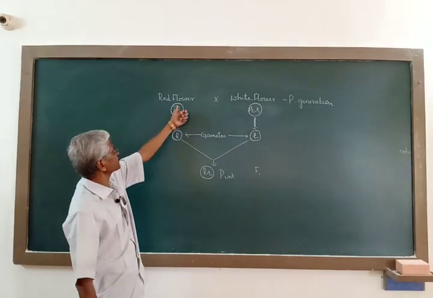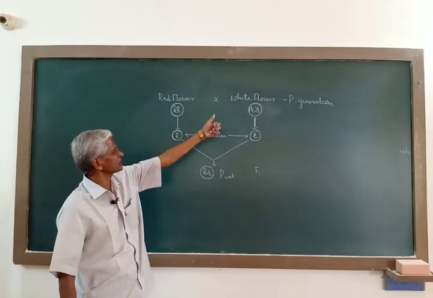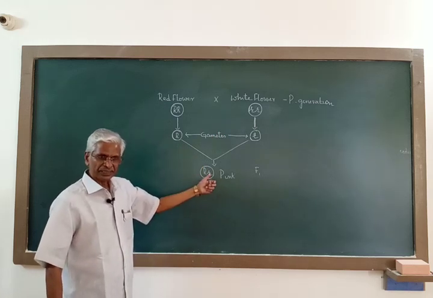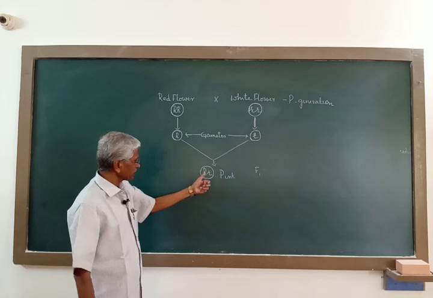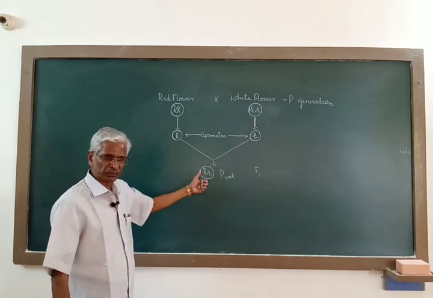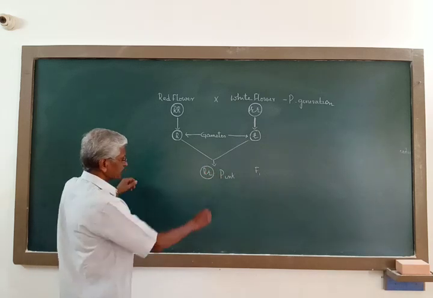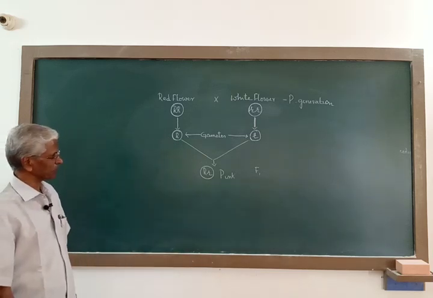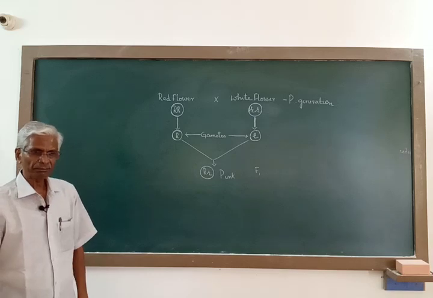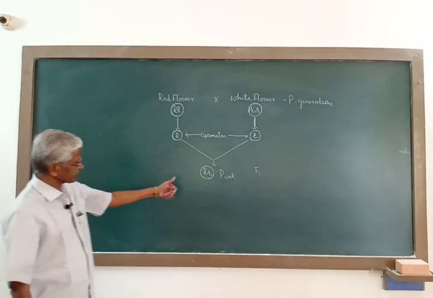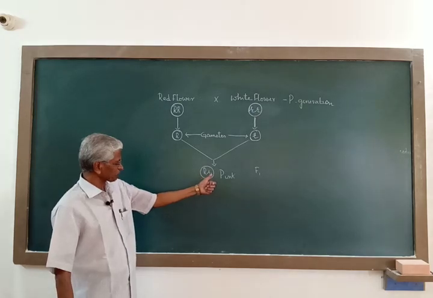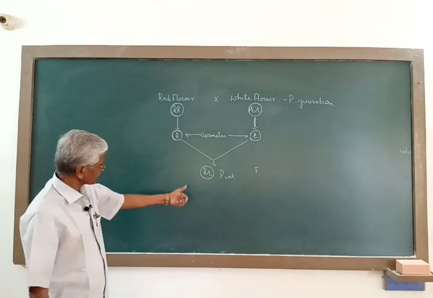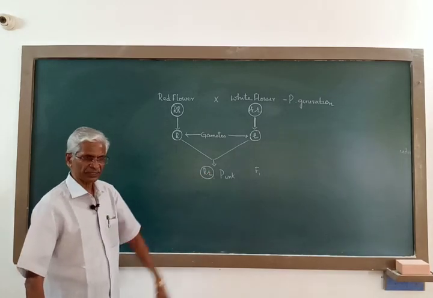The expression of one factor is red flower, the expression of the other factor is white flower, and when both of them are present together, the expression will be a clear mixture of the expression of these two factors, and hence the flower color of the F1 progeny will be pink. So the relation between capital R and small r, a pair of factors for flower color, is not dominant and recessive.